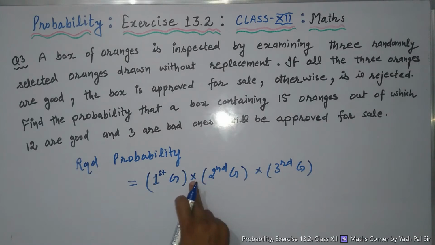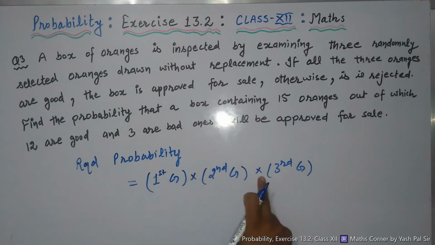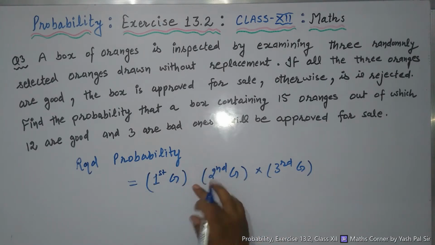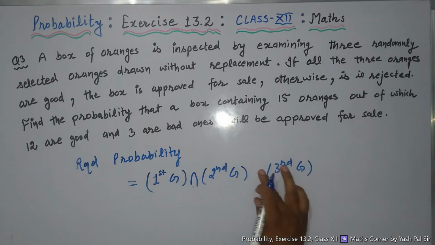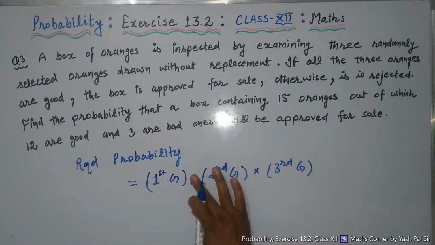So into means next, and, right? We can say intersection. So we are applying intersection meaning into here.